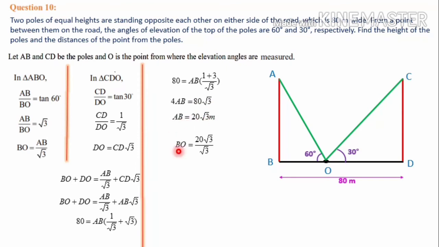Then we can calculate BO, because we need one more quantity to calculate. We found the height of the pole. Now we need to calculate the distance of the point from the poles. That is what we need to calculate now.